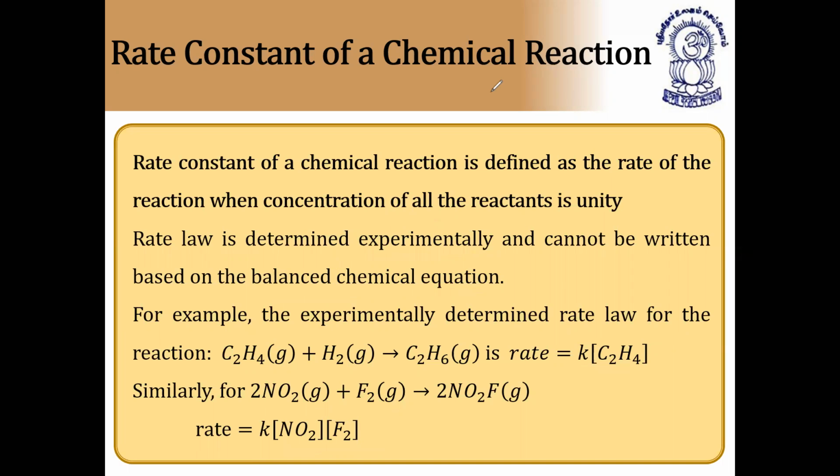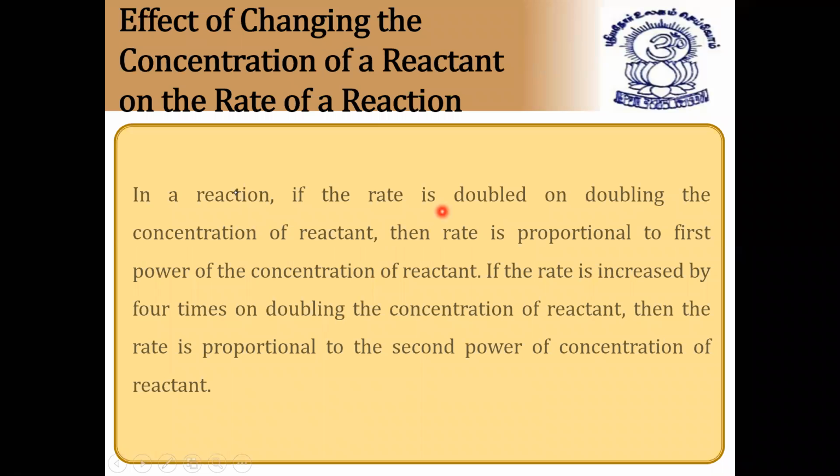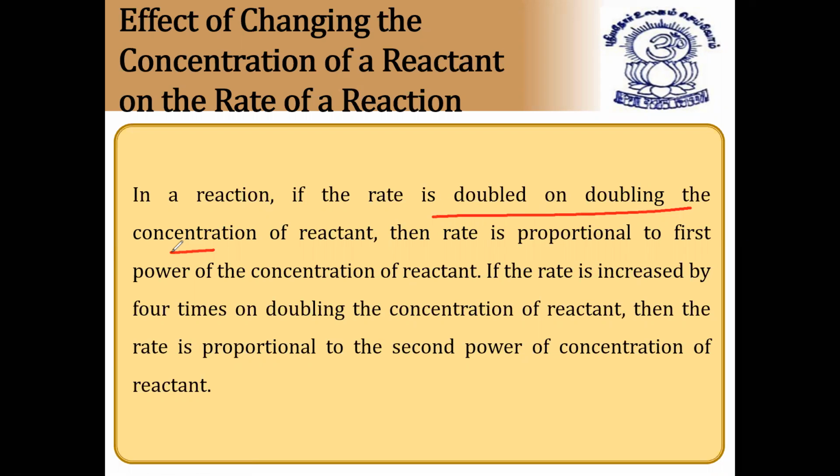Next, in a reaction, the rate is doubled. Very, very important these conditions. If the rate is doubled on doubling the concentration of the reactant, then the rate is proportional to the first power of the concentration of the reactant. Obviously, because if R is proportional to the concentration of A, and the rate is doubled, the concentration of the reactant is also doubled, that is, A is also doubled.